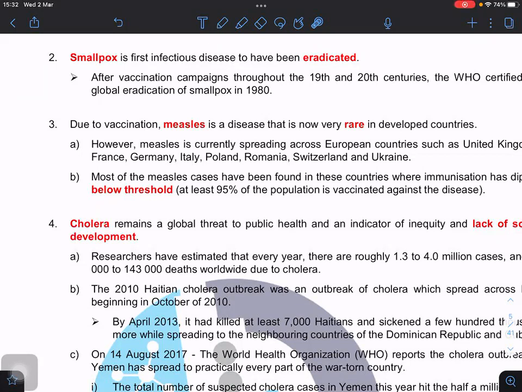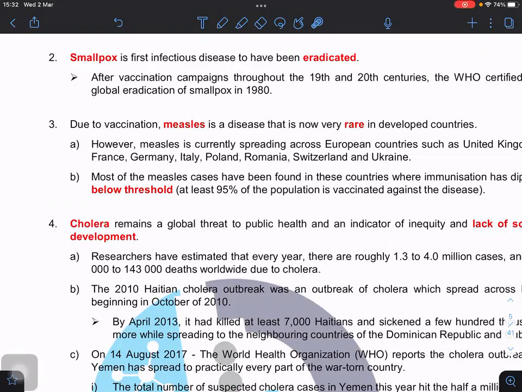So it means, do you need to be vaccinated against smallpox? Answer, no need. Are you clear? Because in the whole world, no one has it already. It won't spread. If no one had the virus, how would it spread? It can't spread unless there is leakage from the lab, then a different story. Due to vaccination, measles is a disease that is very rare in developed countries, but in developing countries, yes.